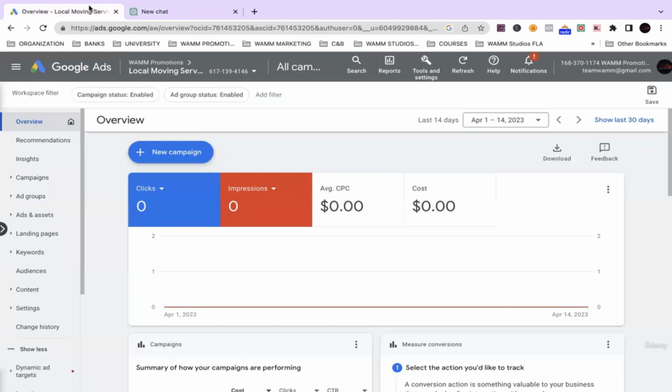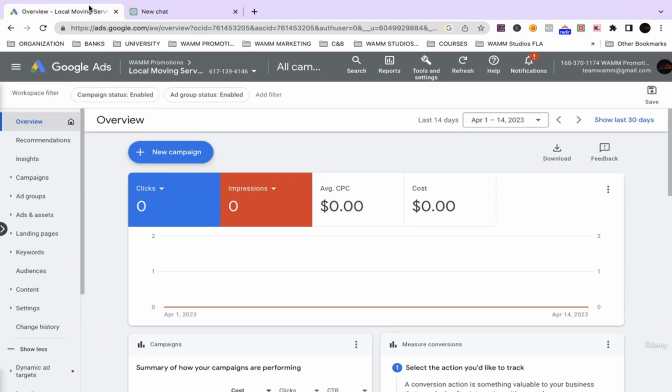This is pretty much an older account. We're just going to use this to play on. This is an account that we use for one of our moving companies. So without further ado, we're going to get into it, guys. We're going to show you how to create Google ad campaigns utilizing ChatGPT.